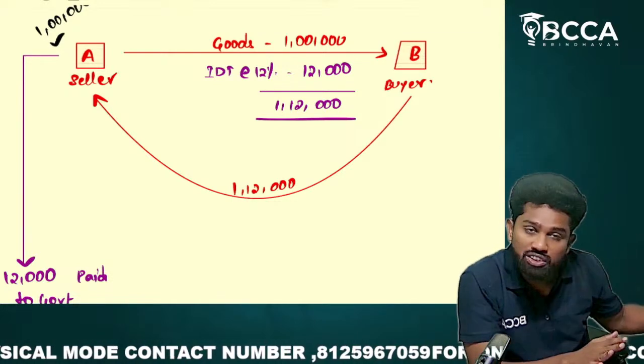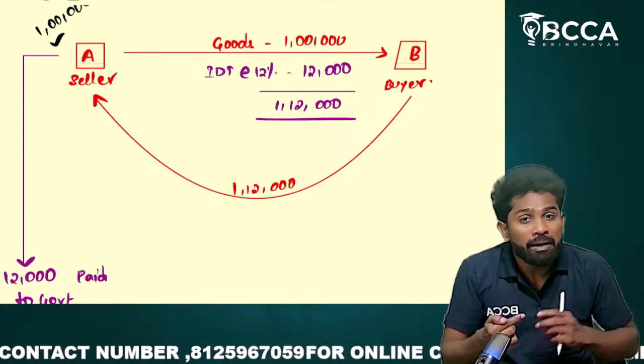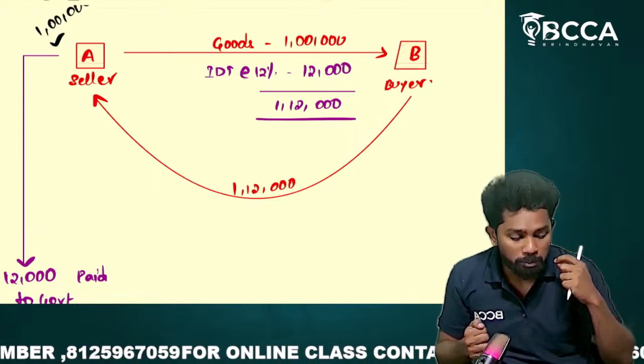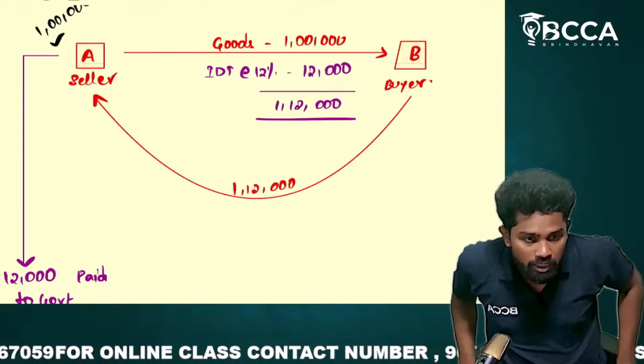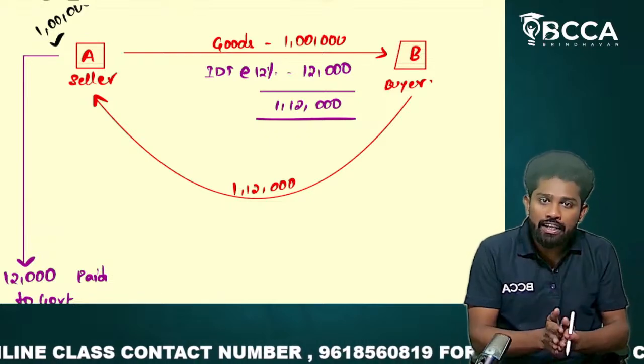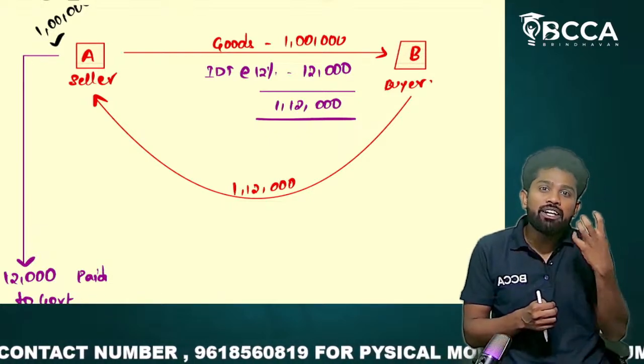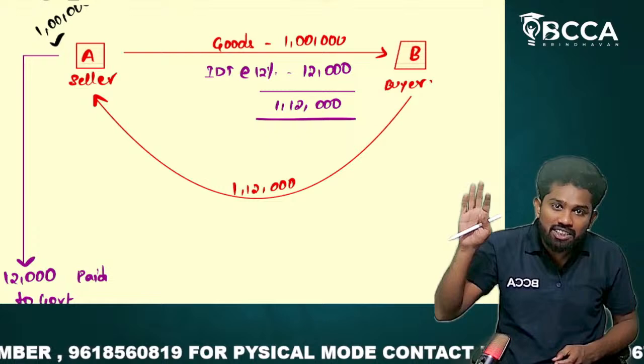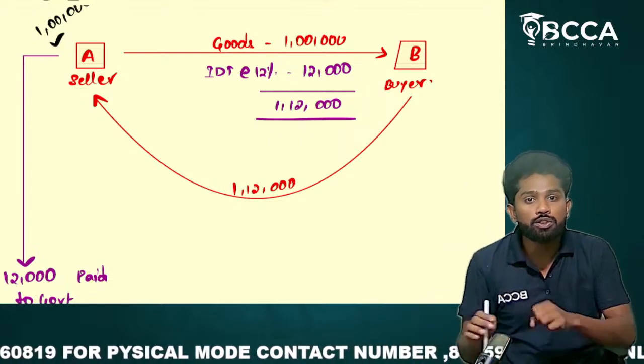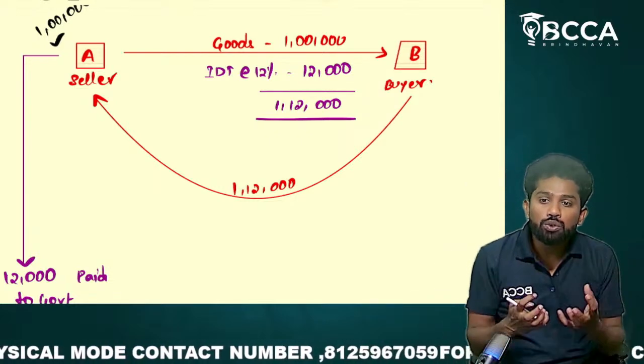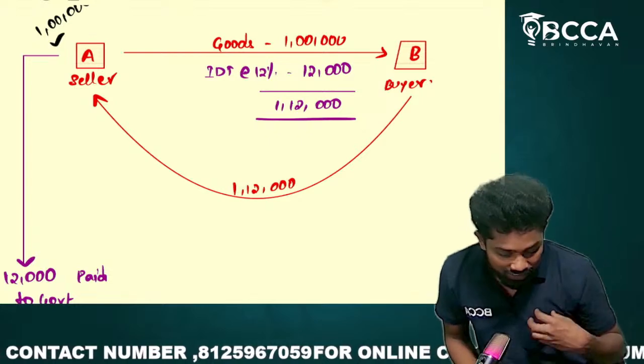The seller is only paying. But ultimately it is collected from whom? Buyer. You could see the transaction here. The seller sold goods of 1 lakh, but he is collecting from the buyer 1,12,000, considering the 1 lakh goods value and the 12,000 rupees tax also. So the total money he collected is 1,12,000.